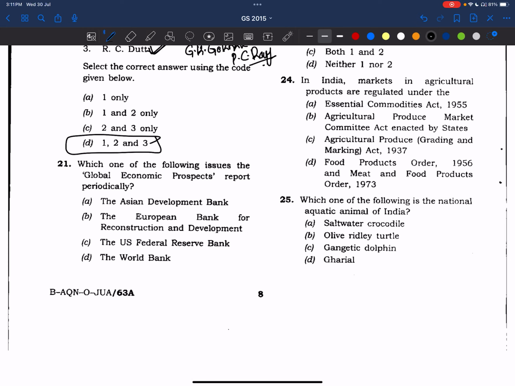So far we have completed 20 questions of the 2015 paper. Now we'll be starting with the 21st question. Okay, let's go to the 21st question. Which one of the following issues the Global Economic Prospect reports?